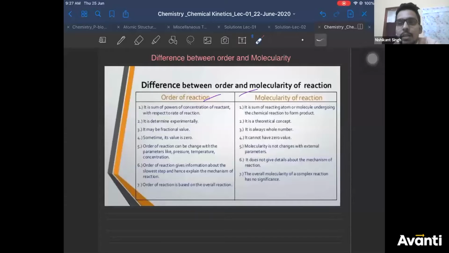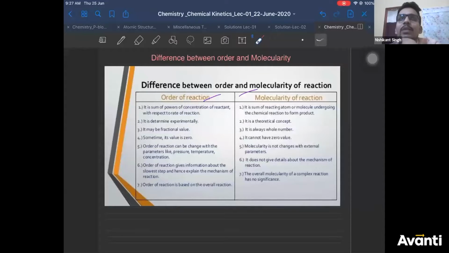Order of reaction, last point is molecularity cannot be a fraction, Kayuri. Molecularity, can it be a fraction? Yeah, it can be a fraction, sorry. Half O2, yeah. It can be a fraction, it cannot be negative, and it cannot be zero.